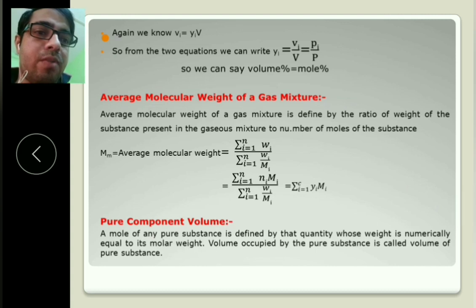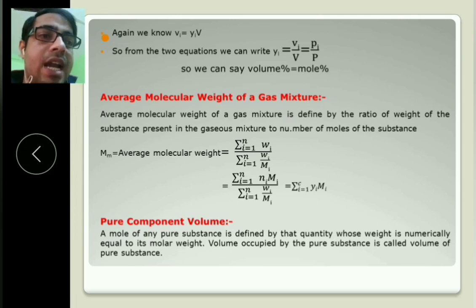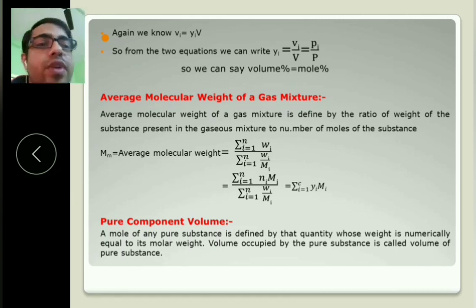Next, pure component volume. A mole of any pure substance is defined as the quantity whose weight is numerically equal to its molecular weight. The volume occupied by a pure substance is called the volume of the pure substance. So when its weight equals its molecular weight, that is called a pure component. If another component is present, then the weight would not equal the molecular weight. The volume occupied is called the pure component volume.